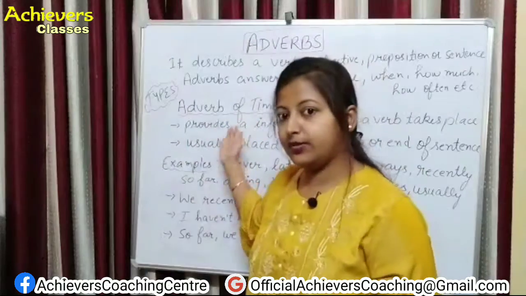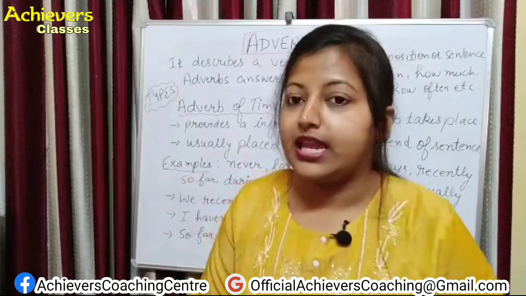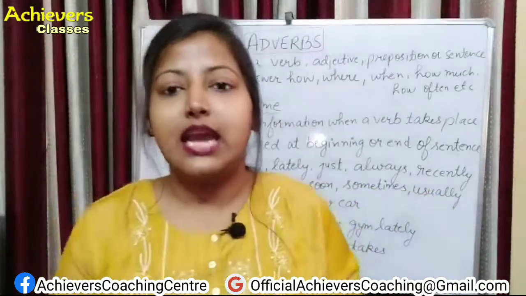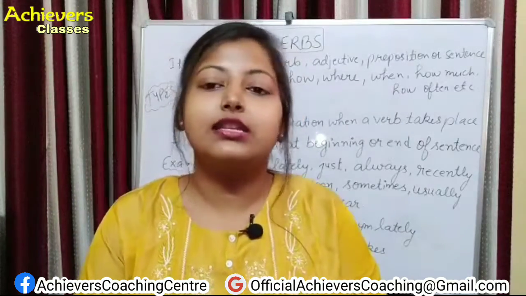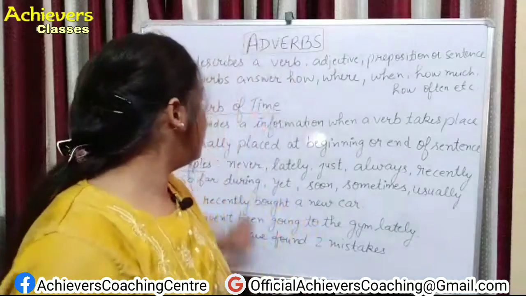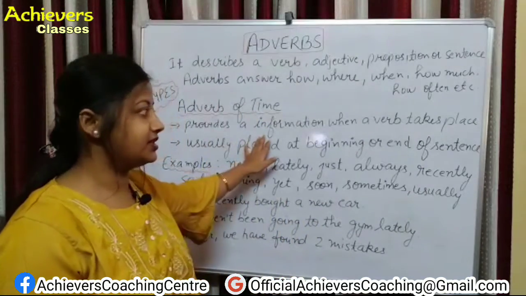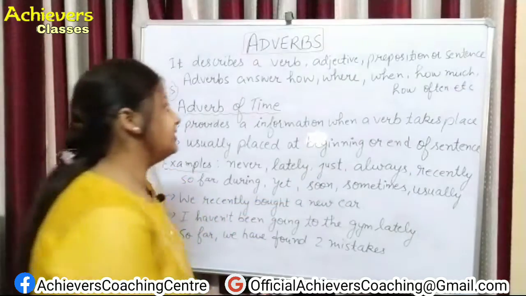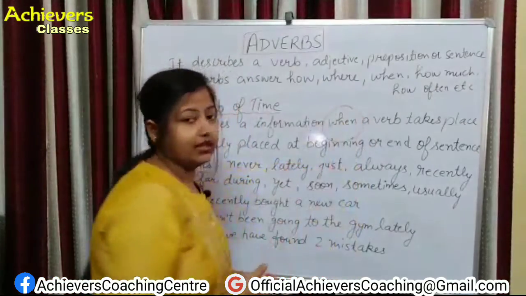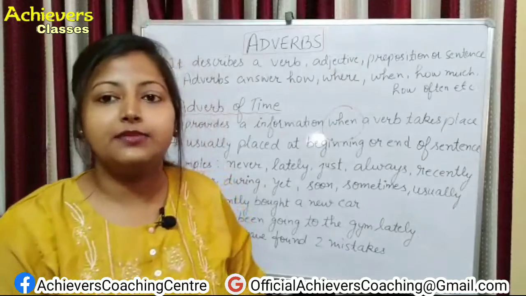First type of adverb is adverb of time. Adverb of time is describing when the work is done or when the work is going to be done. So adverb of time provides the information when a verb takes place. Like for example, when describes the time.